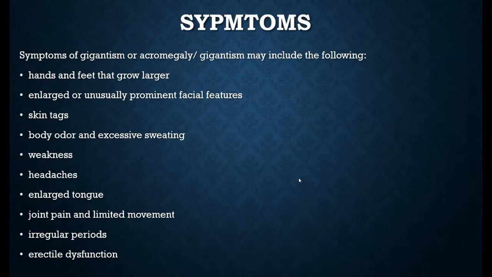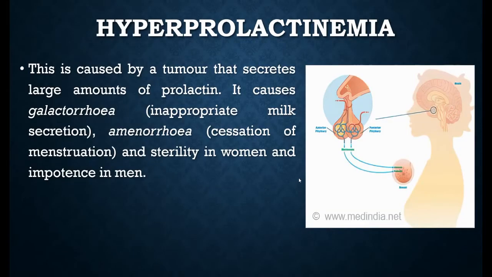Next is hyperprolactinemia. This is a problem related to mothers. It occurs when a tumor secretes large amounts of prolactin, causing inappropriate production of milk, that is galactorrhea, or amenorrhea, that is the absence of menstruation. It can cause sterility in women and impotence in men. In simple words, this condition can cause infertility in both males and females.